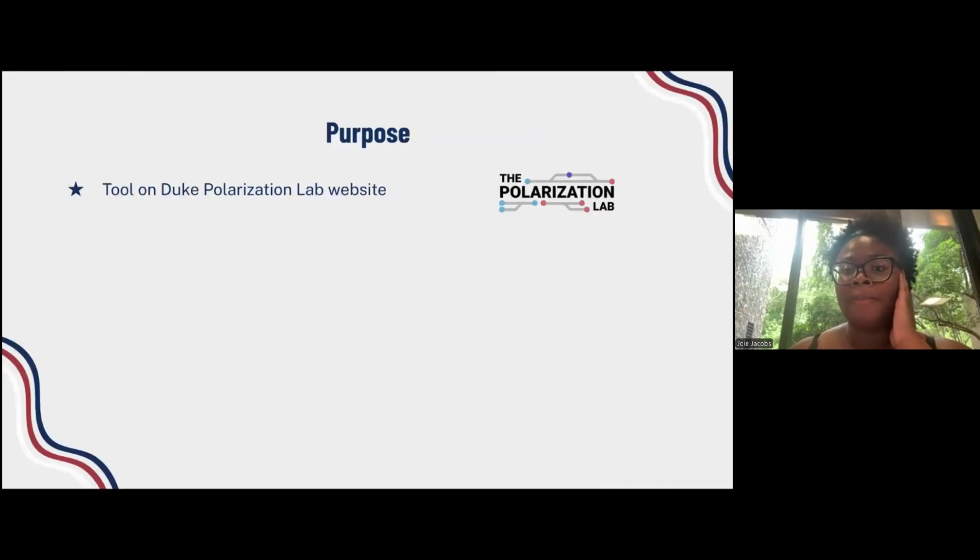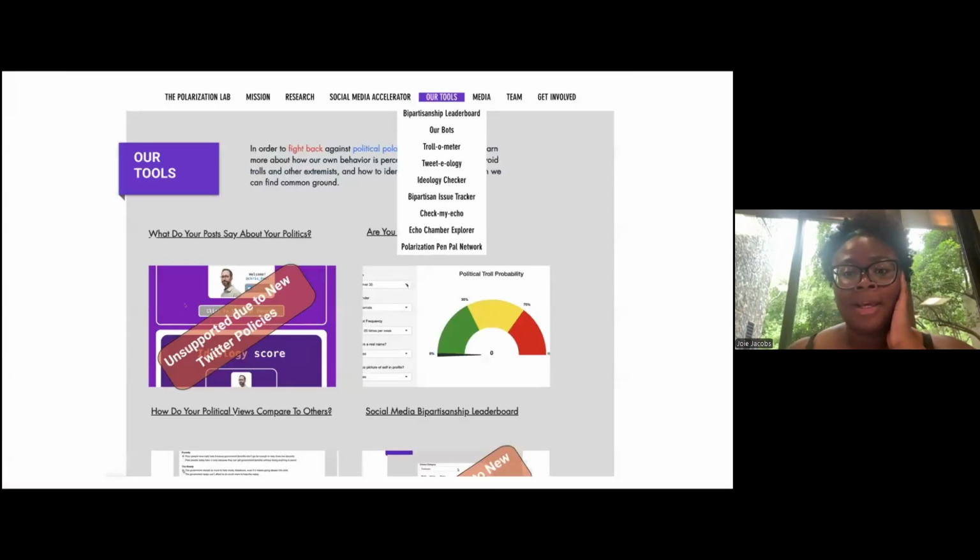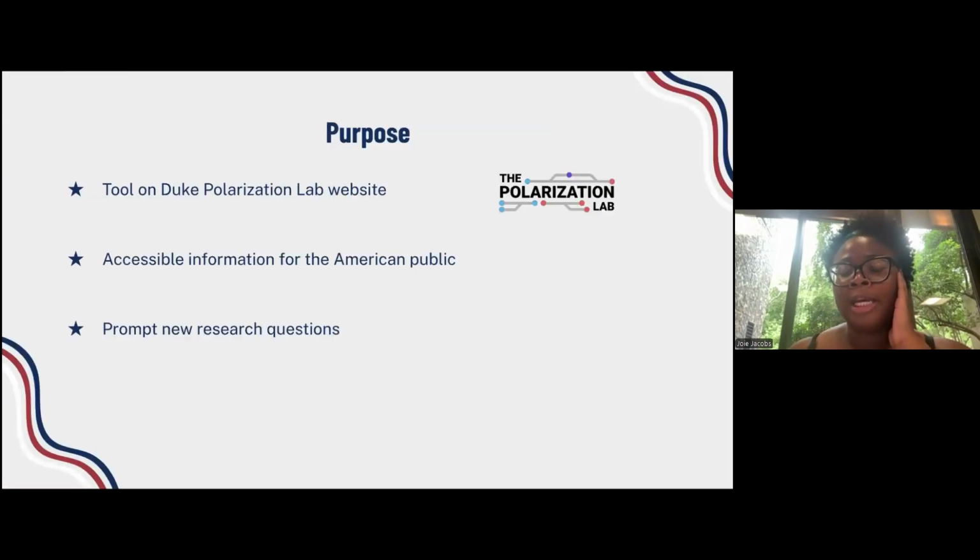Our main goal is for our app to be added as a tool to the Duke Polarization Lab website like this. And we also hope the tool will provide accessible, easy to understand information to the general public and non-technical audiences, and our visualizations may prompt new research questions.